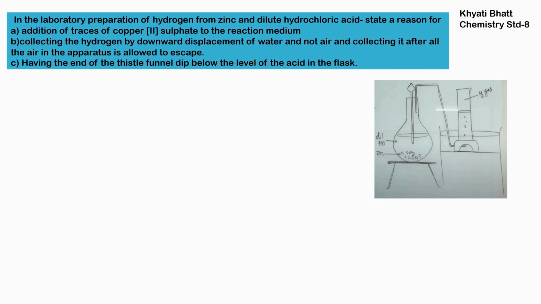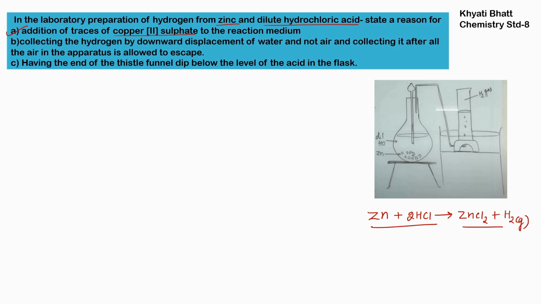Our question is, in the laboratory preparation of hydrogen from zinc and dilute hydrochloric acid, state a reason for all of the following. First, question A is the addition of traces of copper 2 sulfate to the reaction medium. While we are doing this reaction, our reactants are zinc and hydrochloric acid, and as products we will get zinc chloride and hydrogen gas.